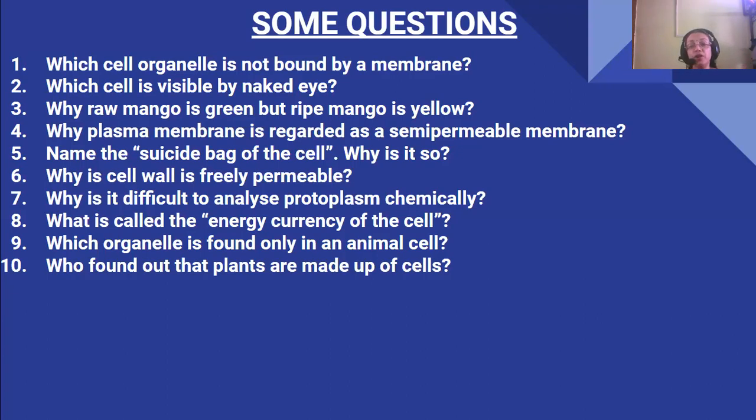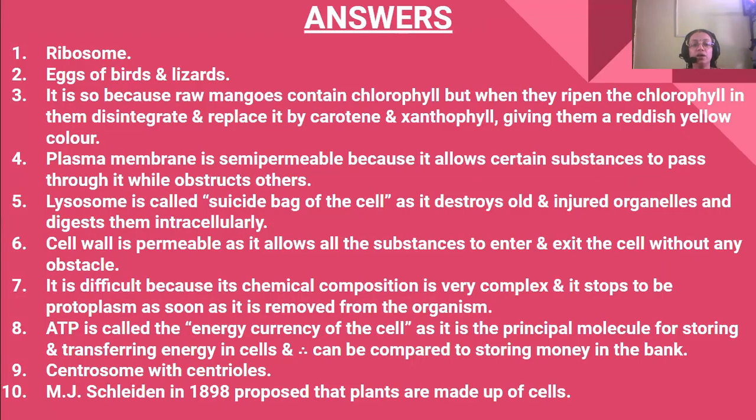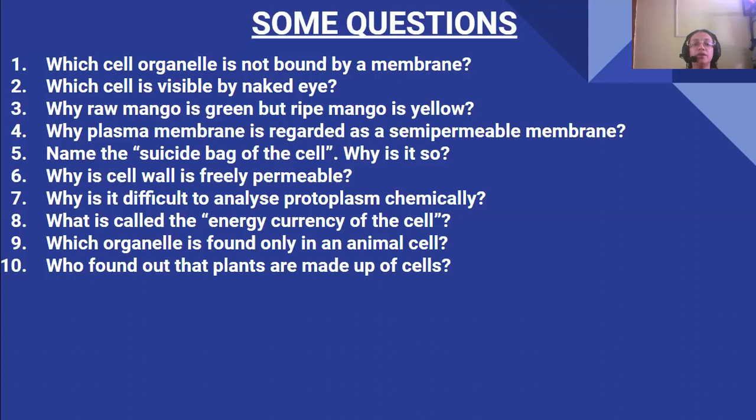That's why it is very difficult to analyze, because the chemical composition is very complex, and it stops being protoplasm as soon as it is moved out of the organism.